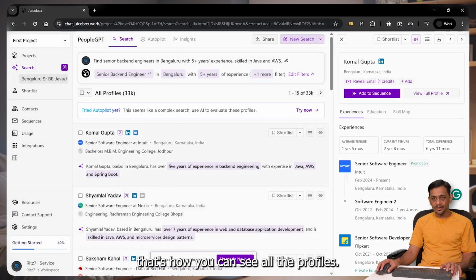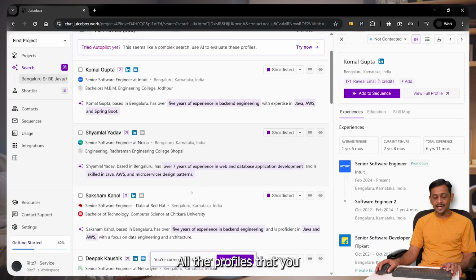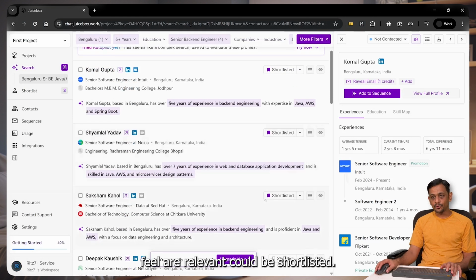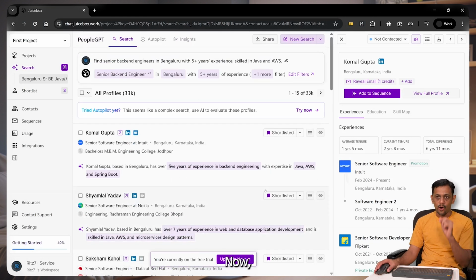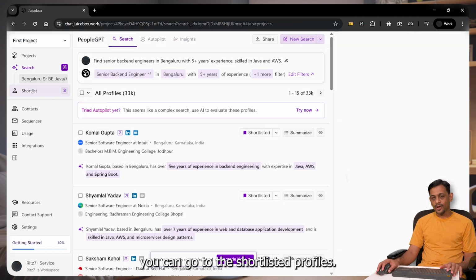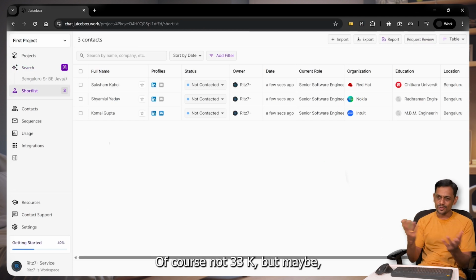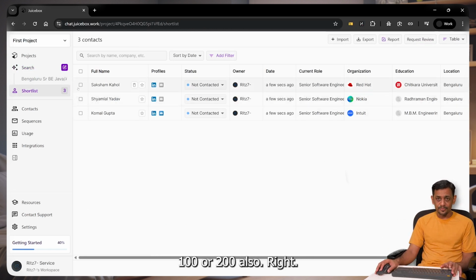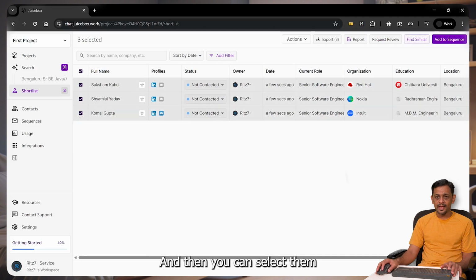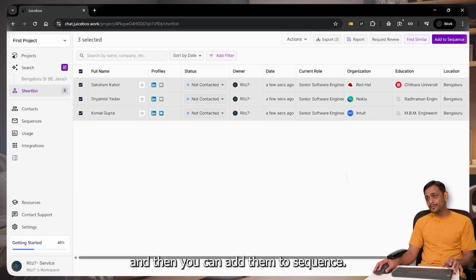That's how you can see all the profiles. You can shortlist them. Okay, all the profiles that you feel are relevant could be shortlisted. Now, the good part is you can go to the shortlisted profiles. Okay, after you see all the profiles, of course not 33k, but maybe 100 or 200 or so, right? And then you can select them, and then you can add them to sequence.